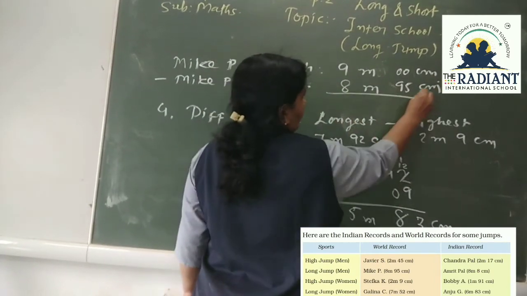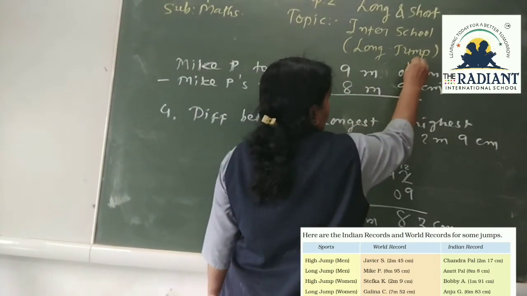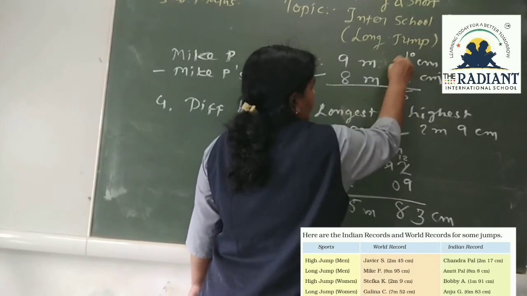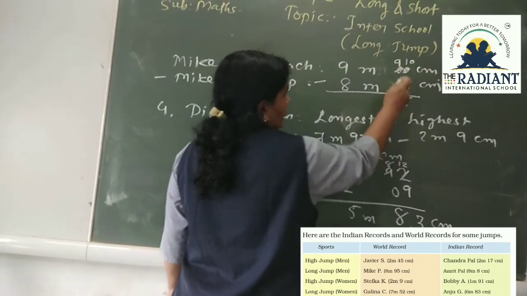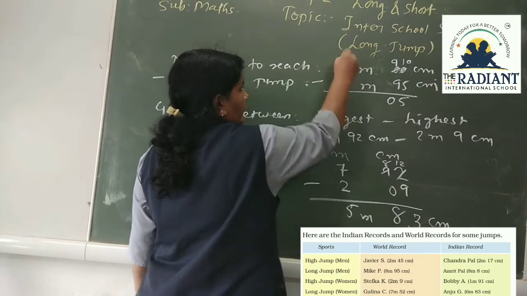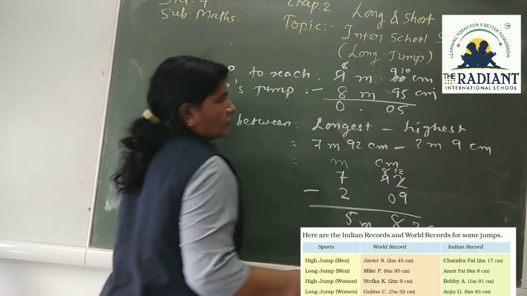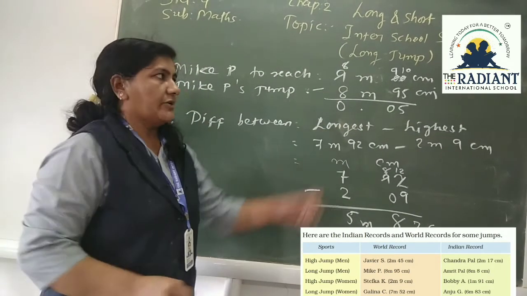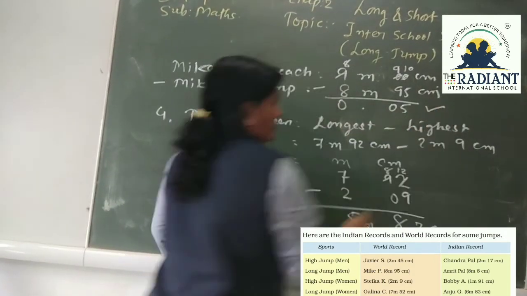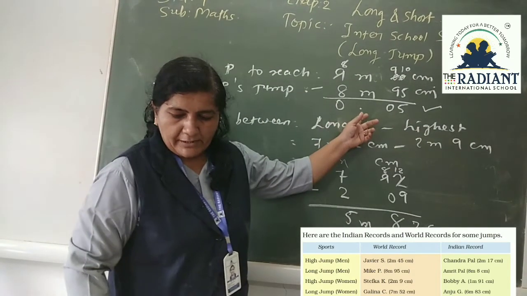So we will do minus again. Here 10 minus 5 is 5. 9 minus 9 is 0. Here again cut, 8 minus 8 is 0. So 0.05. Mike P will require 5 centimeters longer.